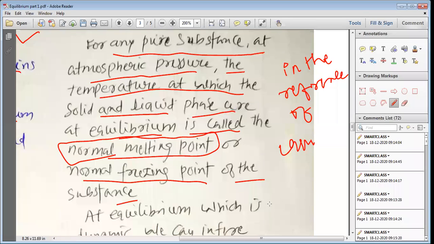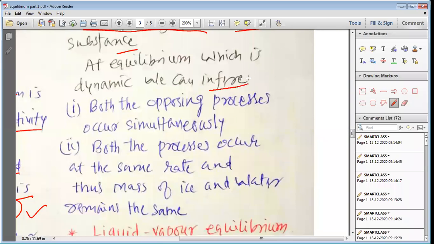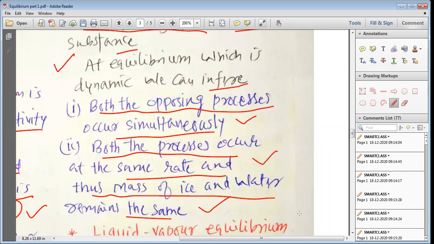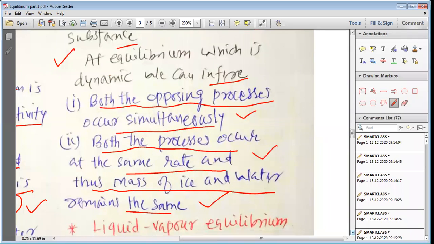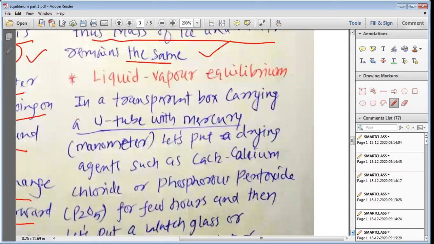At equilibrium, which is dynamic, from all this discussion we can now say that both the opposing processes are simultaneously occurring. So none of the processes has stopped. Both processes occur at the same rate. The rate of forward reaction and the rate of reverse reaction are equal. Thus, the mass of ice and the mass of water remain the same. So at equilibrium, the rate becomes constant, the mass becomes constant, and the temperature also becomes constant.